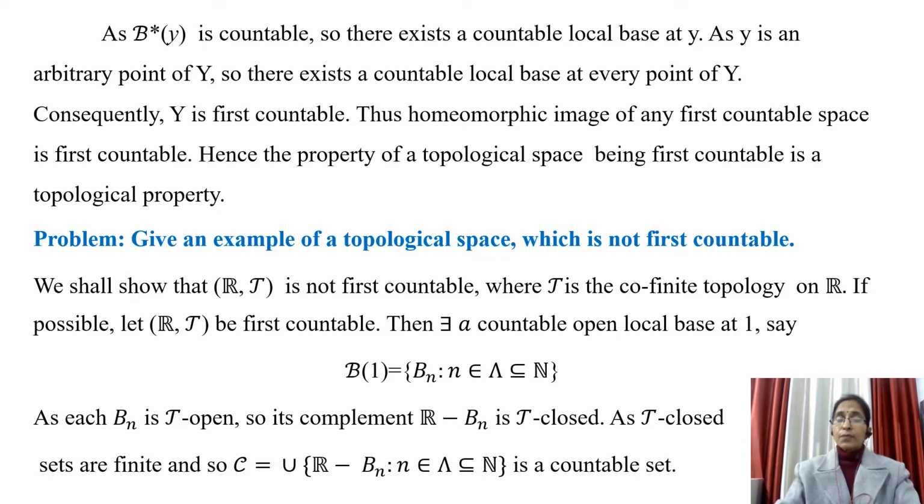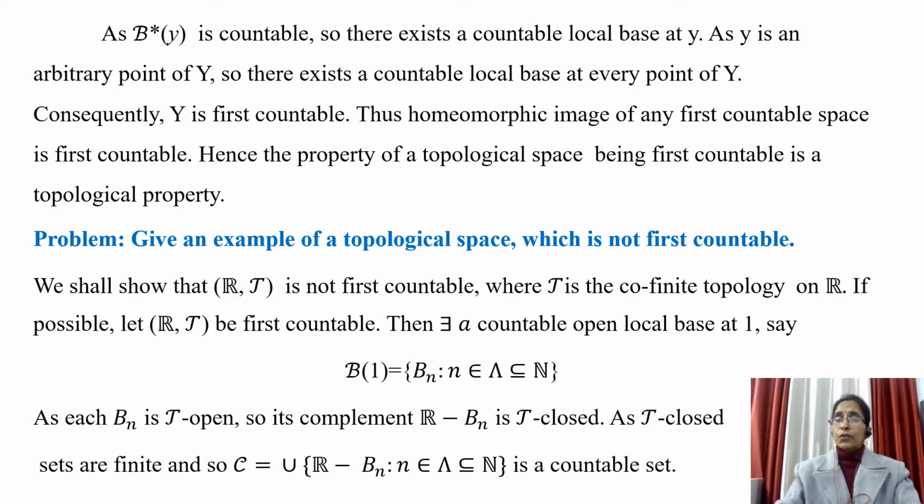And since B of x is countable, so B star of y is also countable. And so we have shown that there exists a countable local base at point y, as y is an arbitrary point of space Y. So there exists a countable local base at every point of space Y. Consequently, Y is first countable.